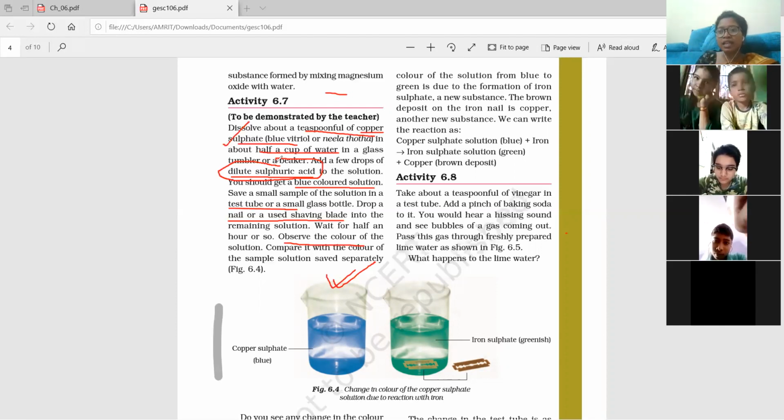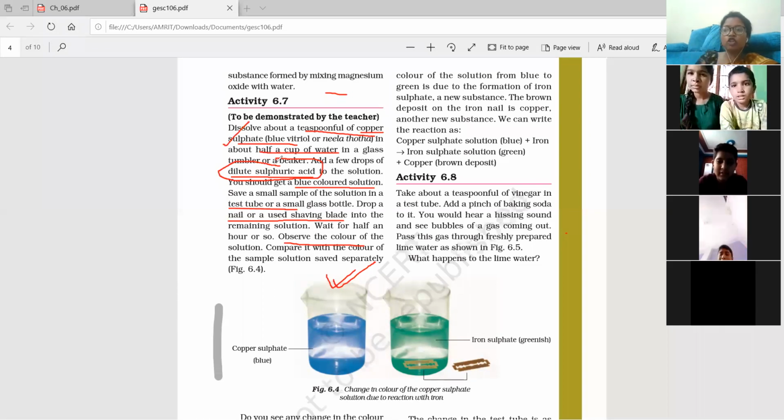You must have seen it in a movie. I remember one movie called Chhapaak, where the actress Deepika Padukone has acted. You know that movie? In that movie, somebody throws acid on her face. So it is that dangerous. So these sulfuric acids are very, very dangerous.